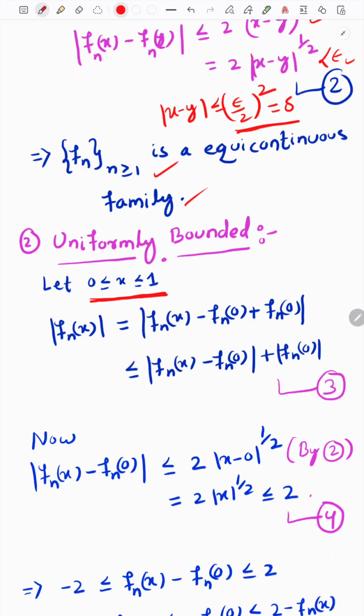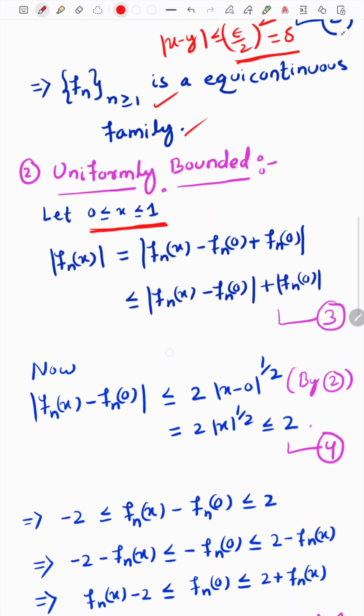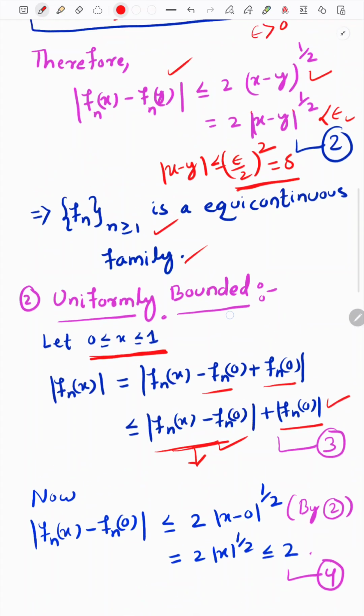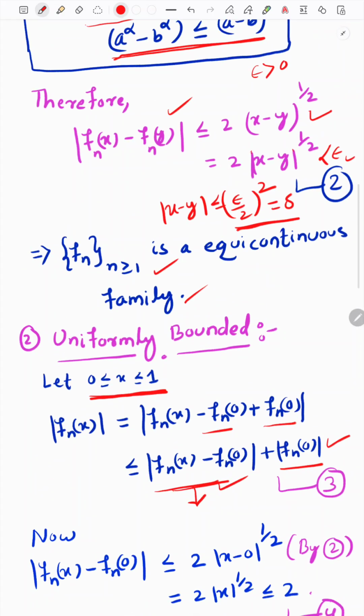So we are taking x belongs to the closed interval [0,1], then we are adding and subtracting fn(0). Then we will apply the triangle inequality, then we will reach this step. Now we will estimate this term and this term separately. First we will take this term, this one. So from the step 2, from the equicontinuity step 2,